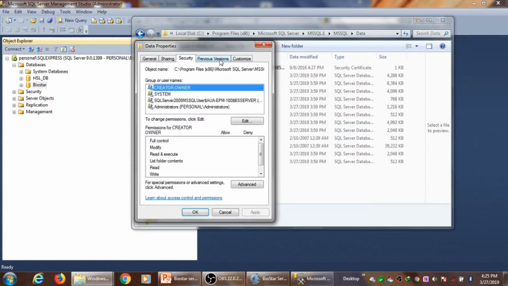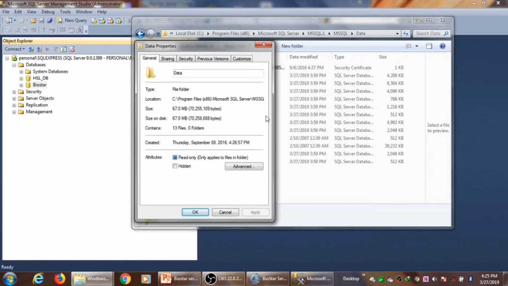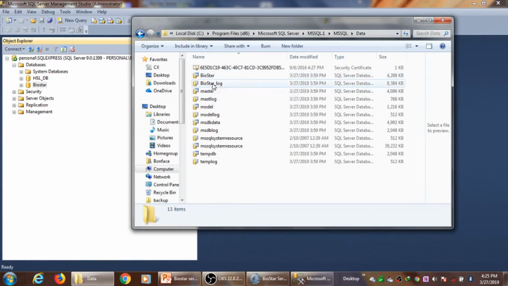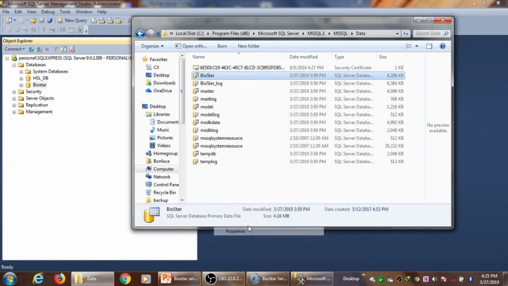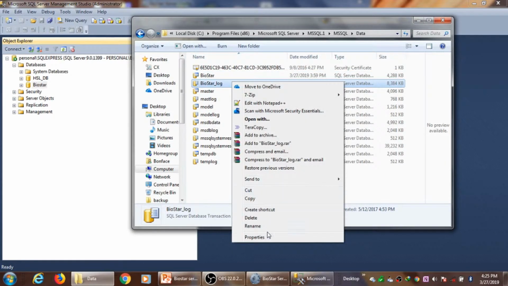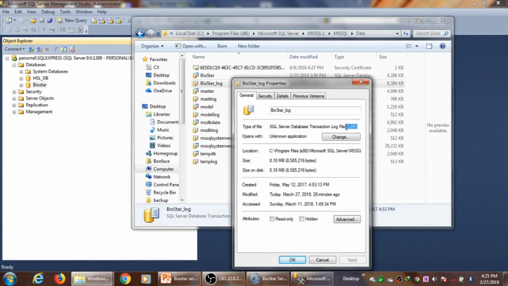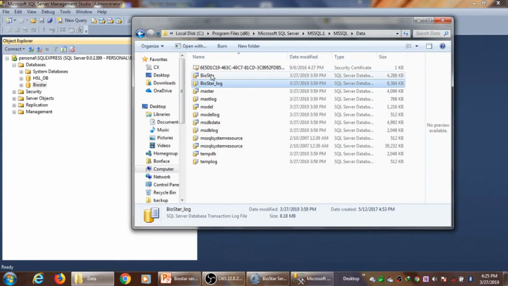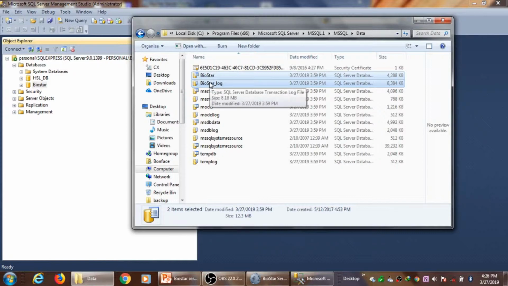Sorry, I just want to show you the file. It's an MDF file, and this one is an LDF file. These are the two files that we need for us to be able to recover our entire data from the previous failed instance to the new instance.